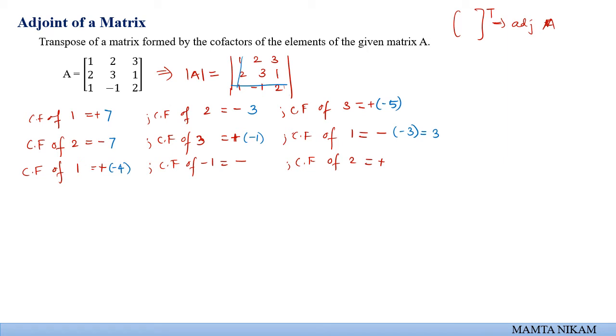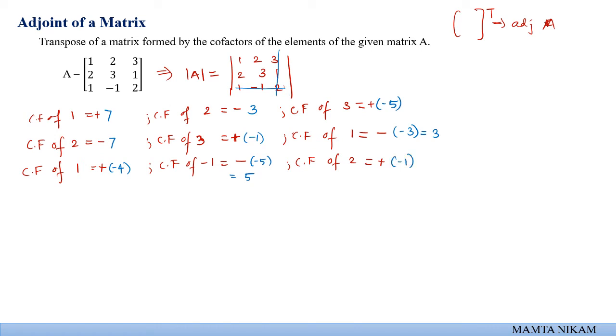Further cofactor of -1, so neglecting the corresponding row and column, here it is 2, right? So corresponding क्या हो जाएगा, neglect करोगे तो 1 minus 6 minus 5. So minus of minus, this is going to be +5. Further last row, third row का last element, that is 2. So corresponding row and column eliminate हो जाएगा. Remaining terms will be 3 minus 4, that is -1.